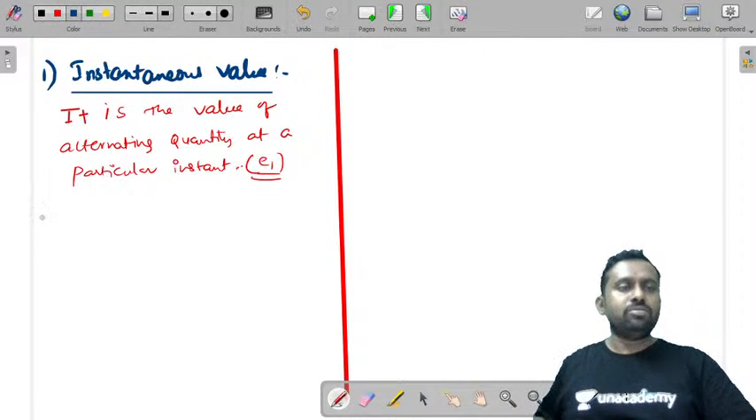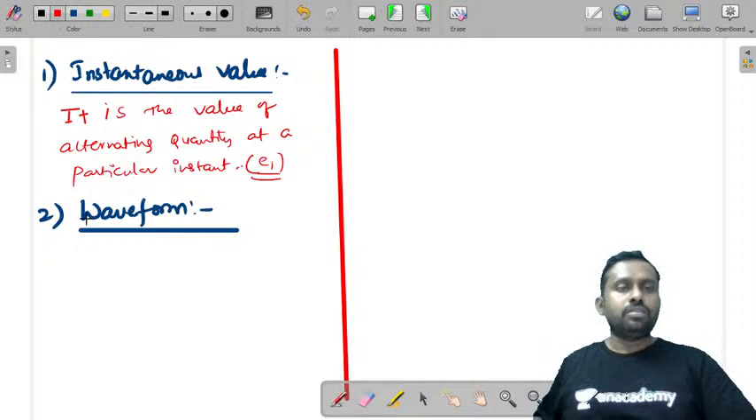Now let us take the second definition: what is a waveform? A waveform is a graph that you already know. The graph of